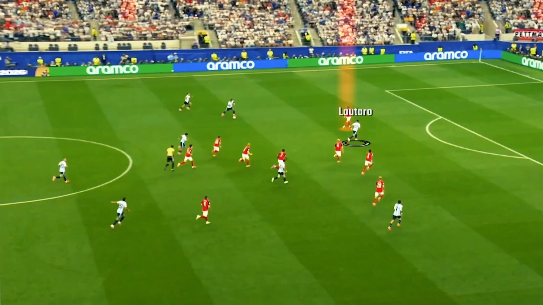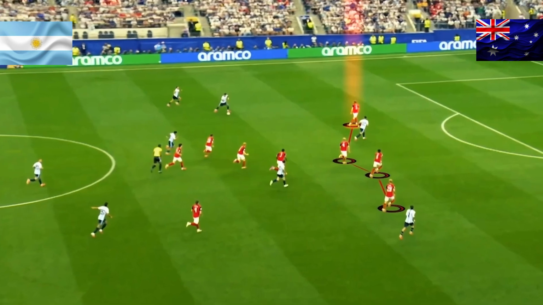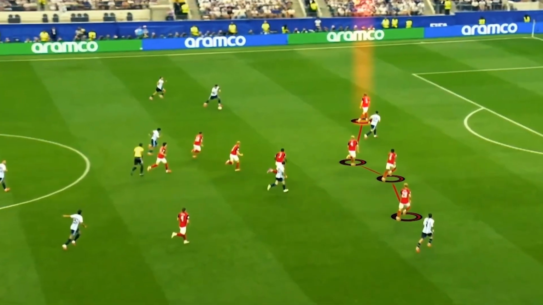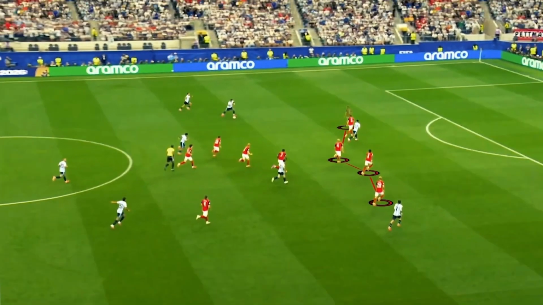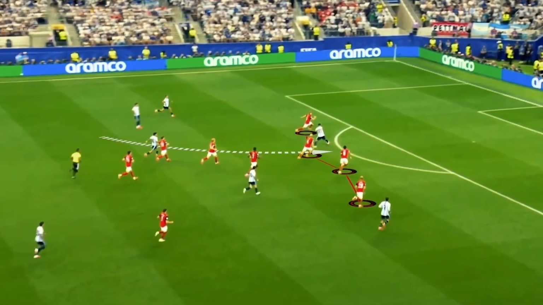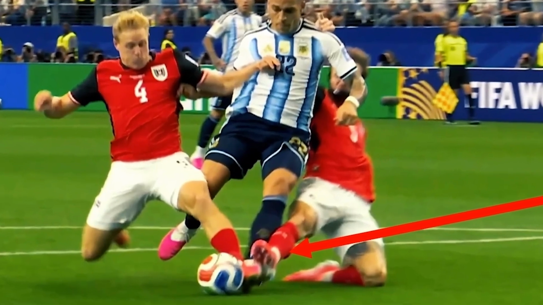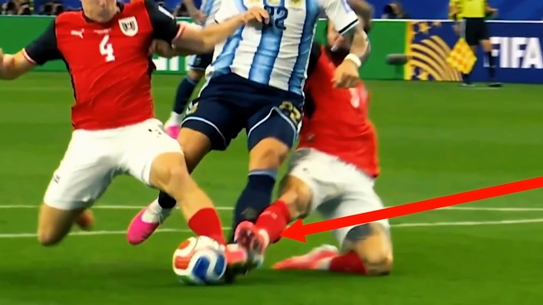Austria tried to respond by shifting into a more compact mid-block, but that only reduced their pressing intensity without solving the central overload problem. Argentina still found space between the lines. The match also highlighted Austria's defensive weakness in transition moments. When they lost the ball after pressing, their structure was stretched, leaving gaps for Argentina's attackers to exploit. This led to a penalty situation early in the game after a breakdown in defensive coordination inside the box. Even after the missed penalty, Argentina continued to control possession phases and push Austria deeper into their own half.